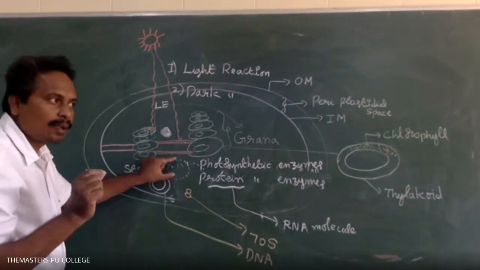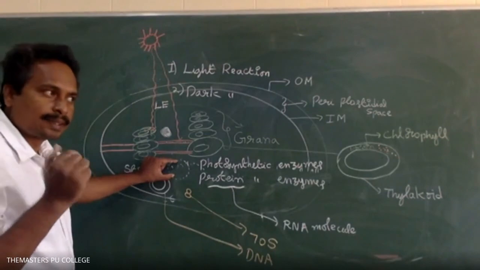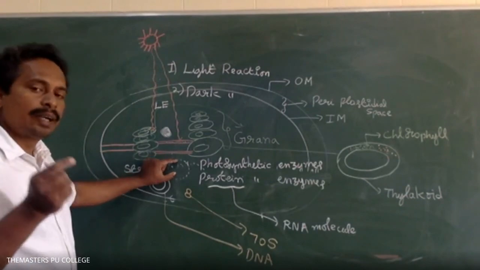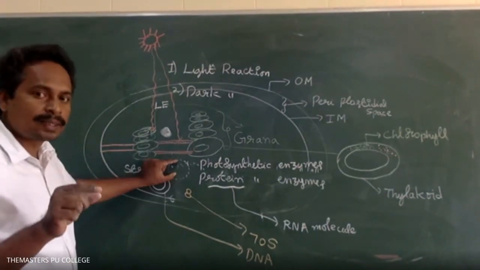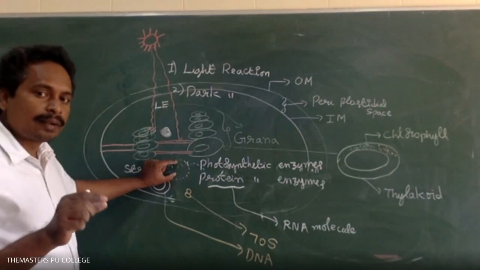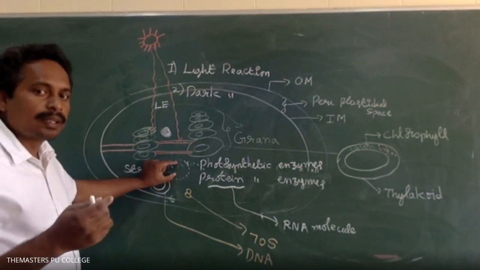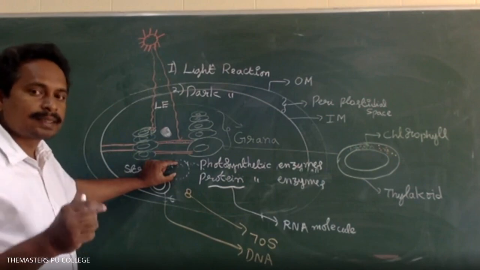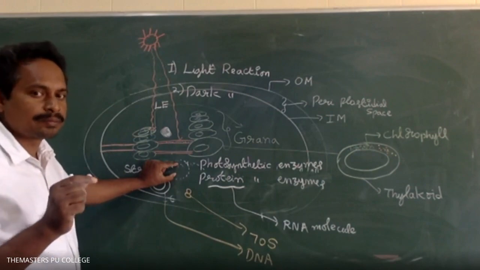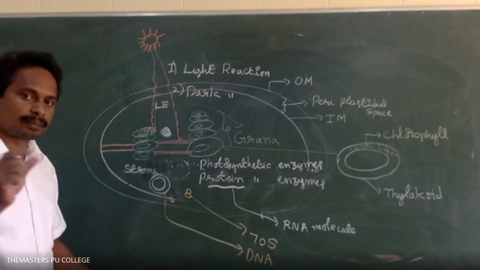Is it clear now? So in detail, there is the light reaction and dark reaction, where each takes place, and what the end products of the light reaction and the end products of the dark reaction are. That detailed concept we will discuss in the plant physiology photosynthesis chapter. Okay. Is it clear?